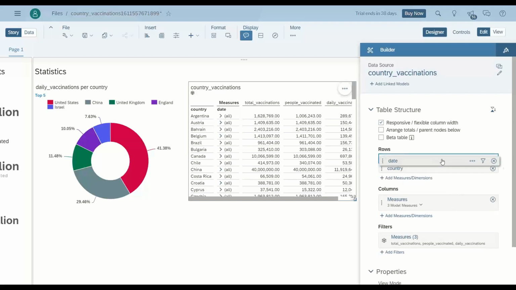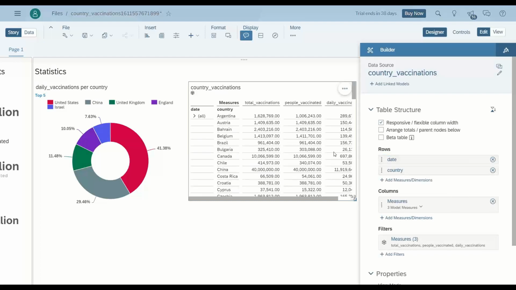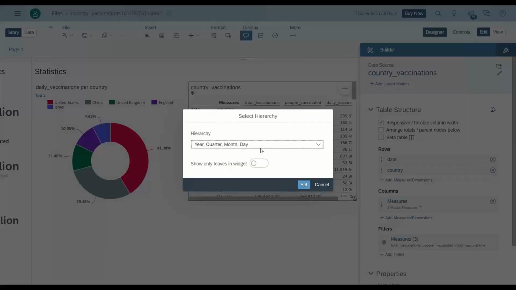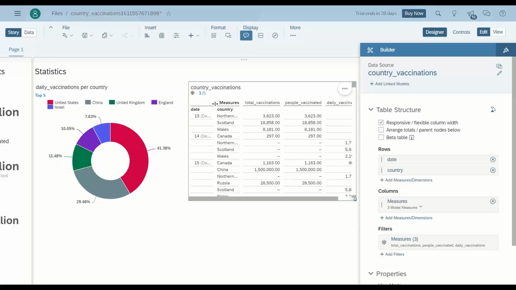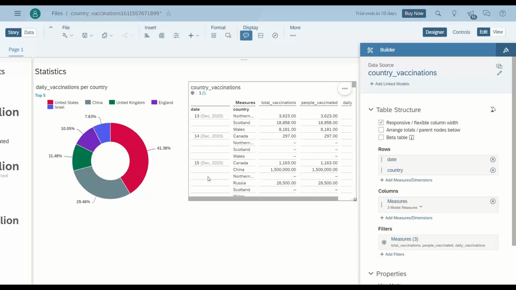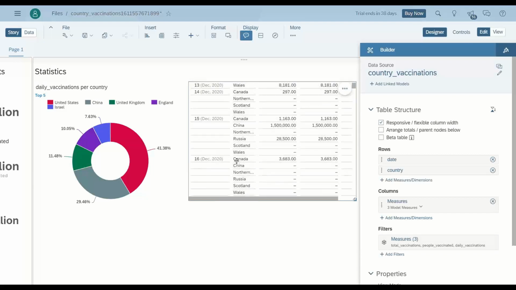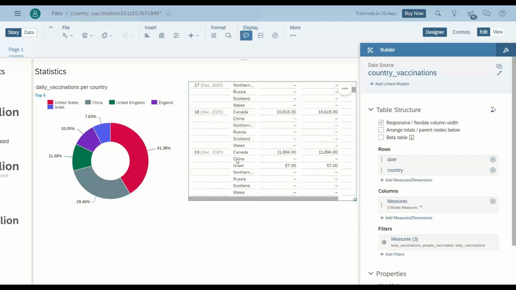So I can just put the date above, and then I can also expand this over here. So this is representing data in a hierarchical fashion. And a date is actually treated as a default hierarchy in Analytics Cloud. So I will go back to this hierarchy settings, and then I will say I'm only interested to see the final dates. Click on set. Nice. So now you see the dates, and of course per country how many vaccinations have been done.